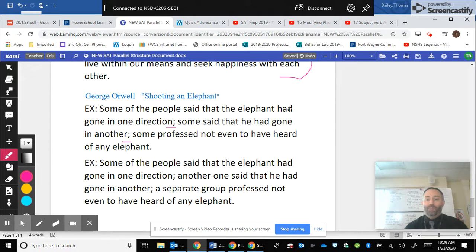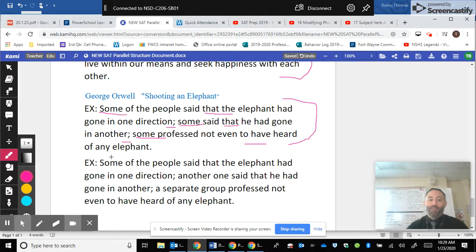So in the first example, which is a good example of parallel structure, some of the people said that the elephant had gone in one direction. Some said that he had gone in another. Some professed not even to have heard of any elephant. So notice some, some. And then that the elephant, that the, that, or not even to have heard. So in either case, this is a good example of parallel structure because of the beginnings of each sentence matching up. And really, that repetition is all about the absurdity that he's trying to chase this elephant that's gone wild,